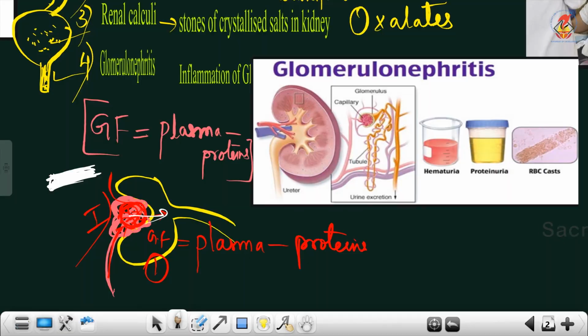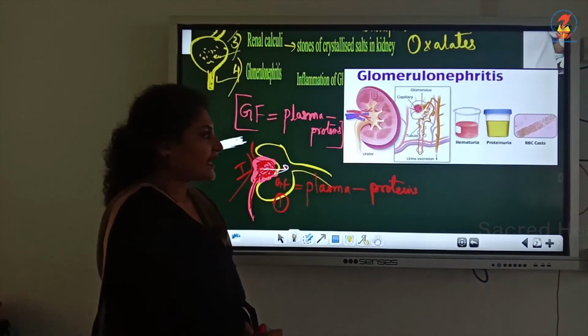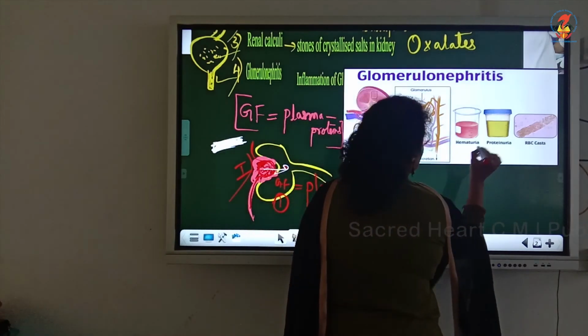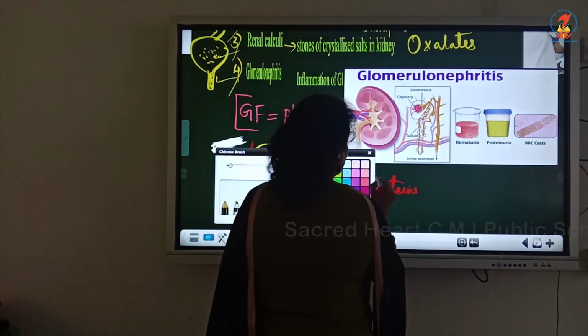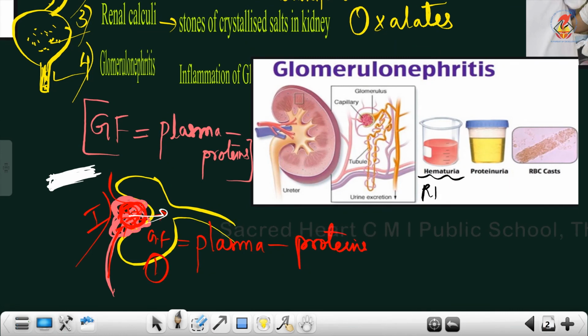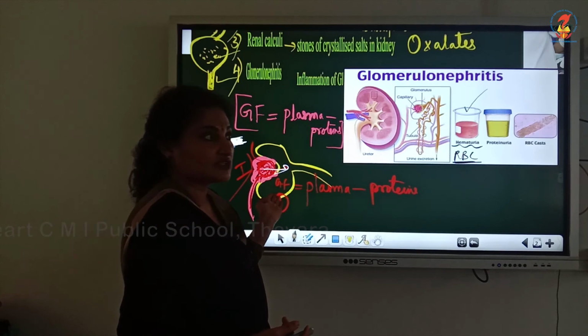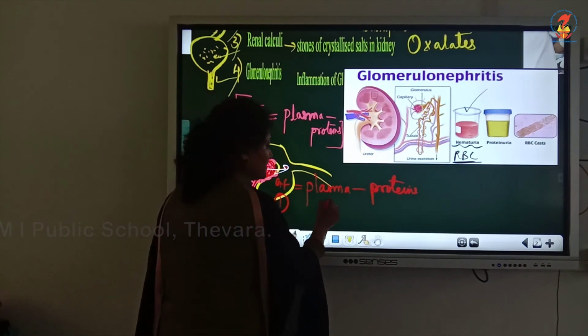Glomerular filtration does not take place properly, and as a result, the urine can contain RBC. You can see the urine will be red in color because it contains a lot of RBC. The function of the glomerulus is not done. The glomerulus should filter out the RBCs.